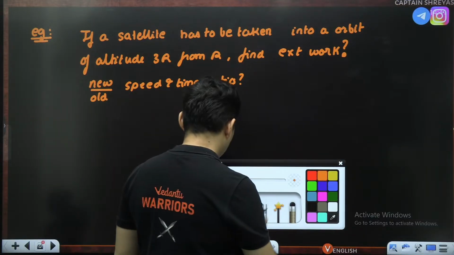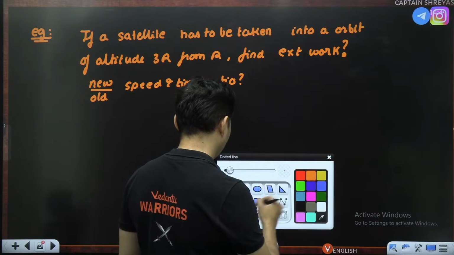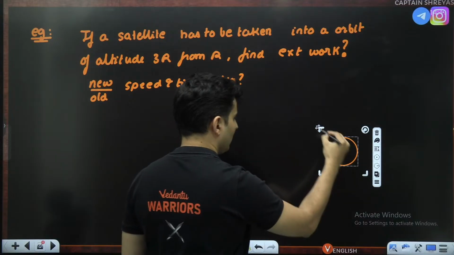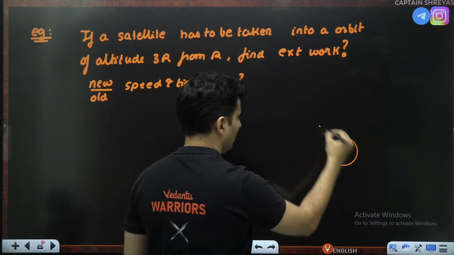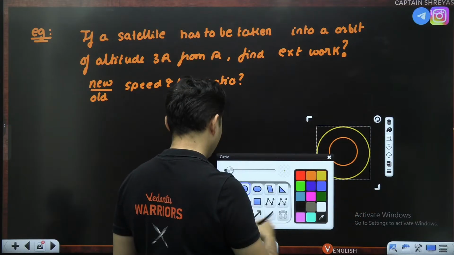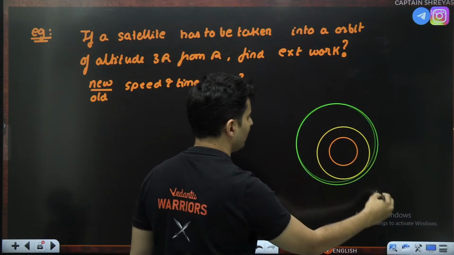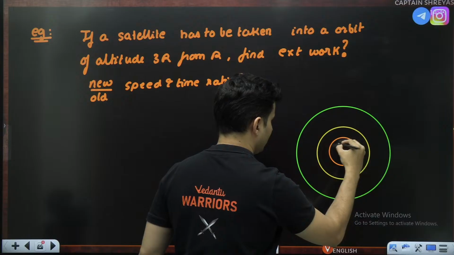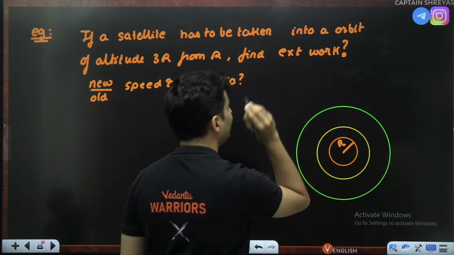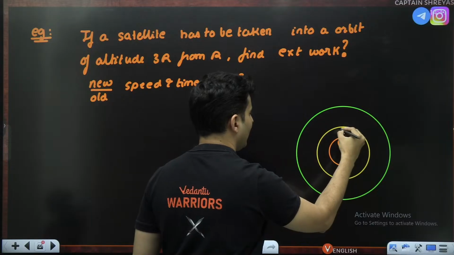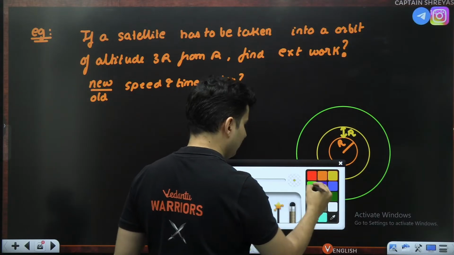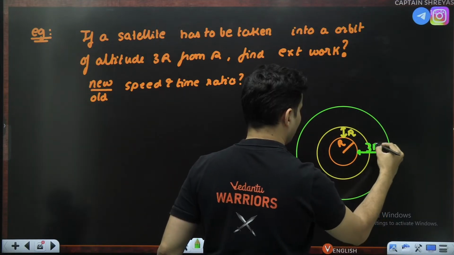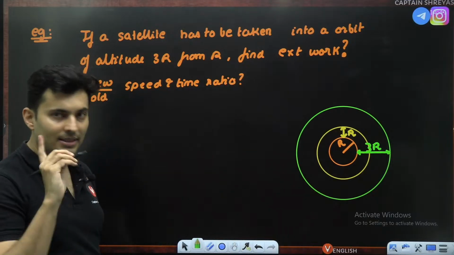Okay, let's try to understand this question. This is our Earth. First time this was the orbit. Next time the orbit has been made to something else. That's what it is. This is r. The altitude is r initially. That means the height is basically r. Next time the altitude is basically how much? 3r. So this is your 3r. So be careful, the radius will be slightly different.